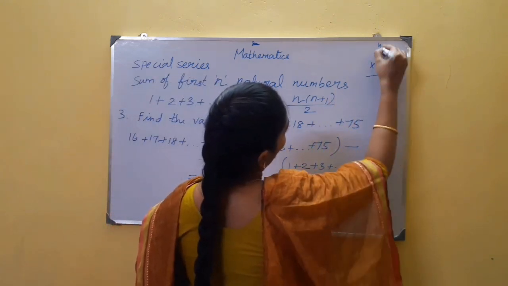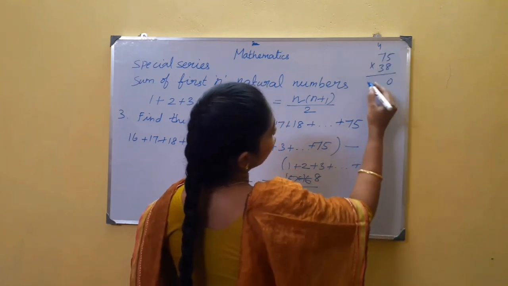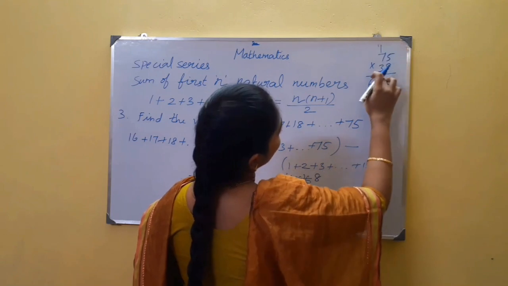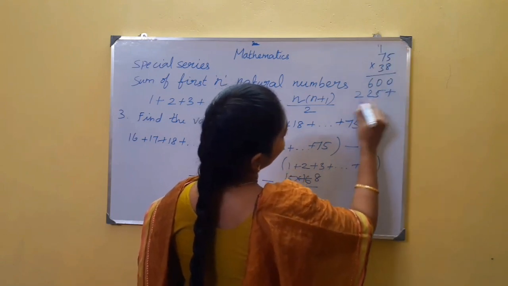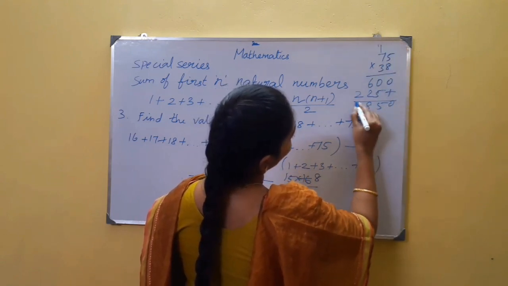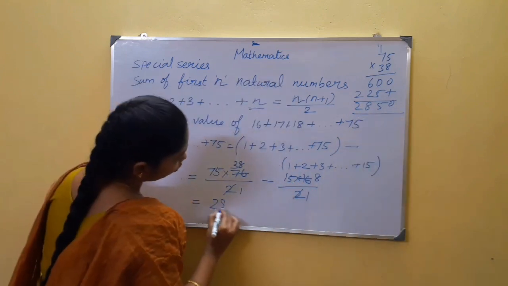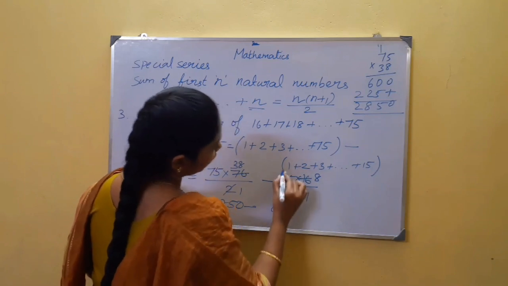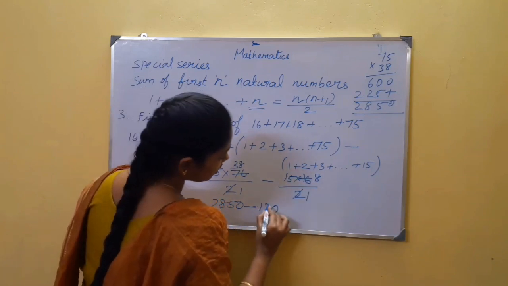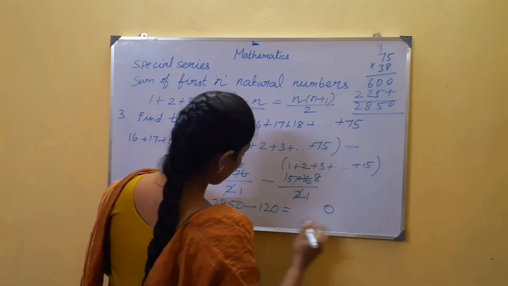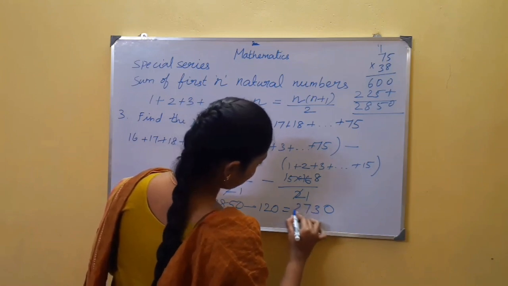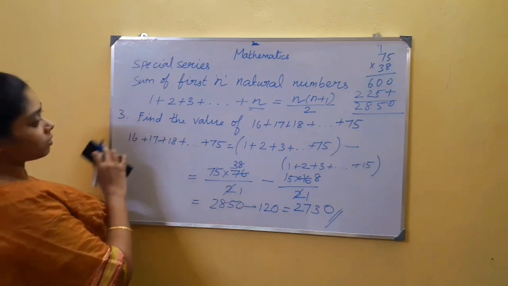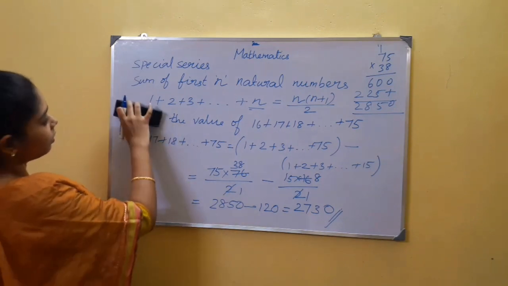8 fives are 40. 8 sevens are 56 plus 4, 60. 3 fives are 15. 3 sevens are 21 plus 1, 22. So 2850. Minus, what is 15 into 8? 8 fives are 40, remaining 4. 8 ones are 8 plus 4 is 12. This subtraction gives you this value.